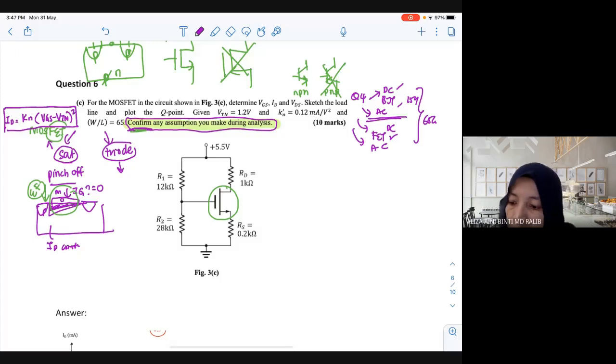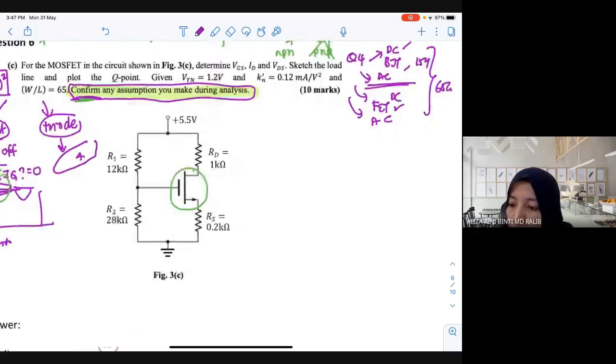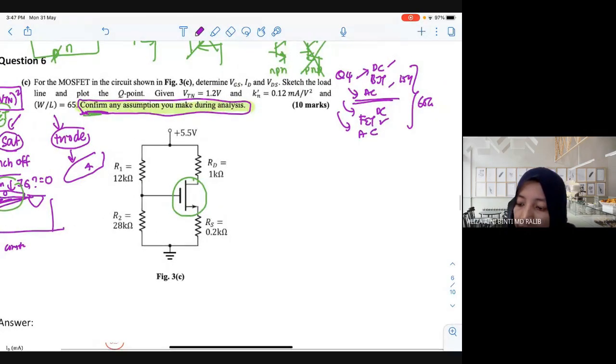squared. Okay, thank you. Kn (VGS minus VTN) squared. Triad is a long equation, so you can refer to the notes. Okay, so now let's see this circuit.